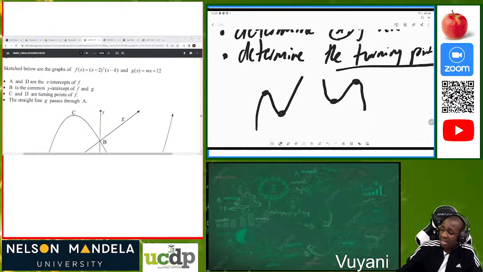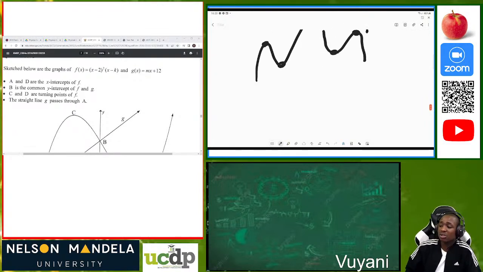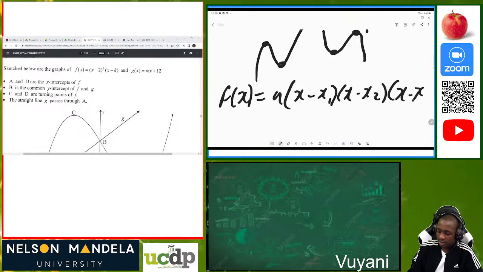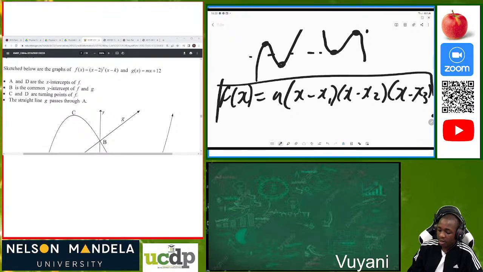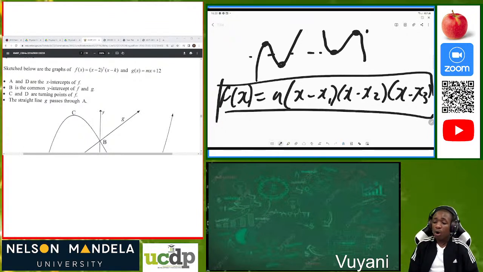Sometimes you may be given a function which has already been plotted, and they ask you to determine the equation. So there is this equation, f of x is equal to a times (x minus x1)(x minus x2)(x minus x3). We can see that this function has three x-intercepts because it's a cubic function. So we use the x-intercept formula, which we also applied last time when we were dealing with functions.